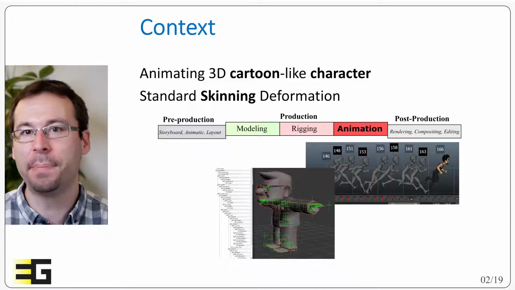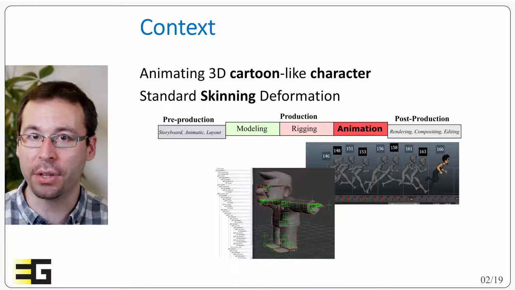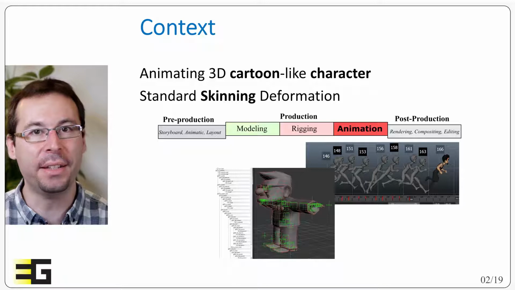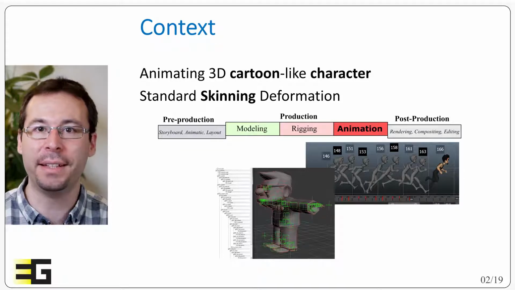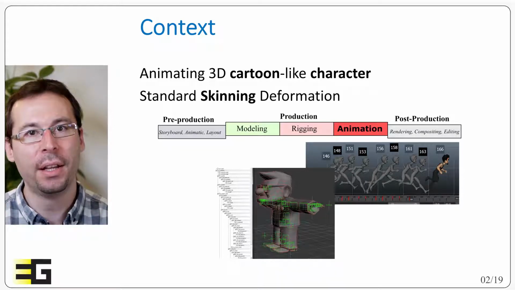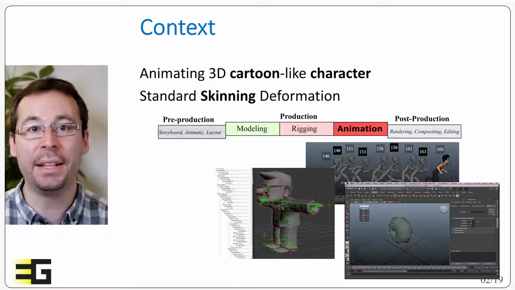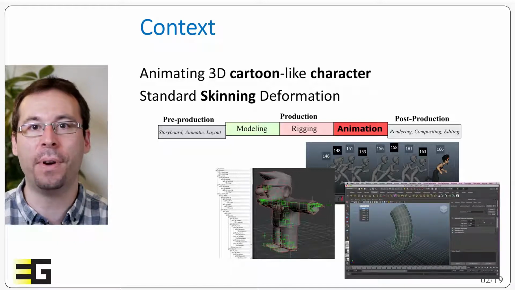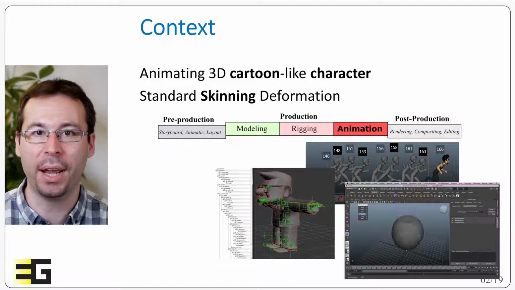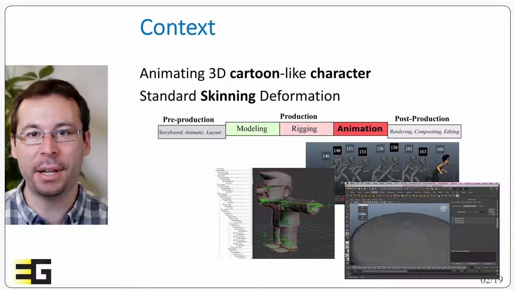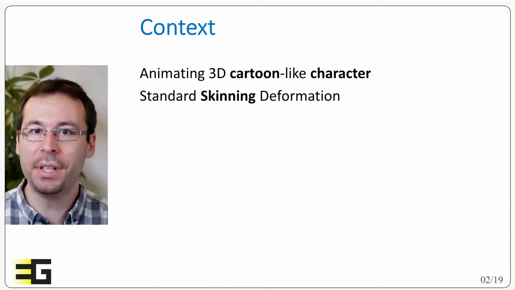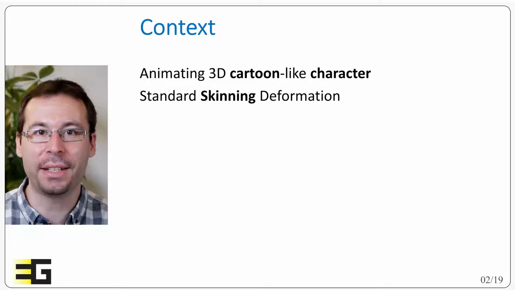But skinning method is primarily used for statically posing the character. It doesn't generate in itself the deformation expected in cartoon deformation. Such deformations are usually handled by additional deformers that are provided within the animation software, but they have to be parameterized manually by the artist. And this is where the velocity skinning idea takes place.